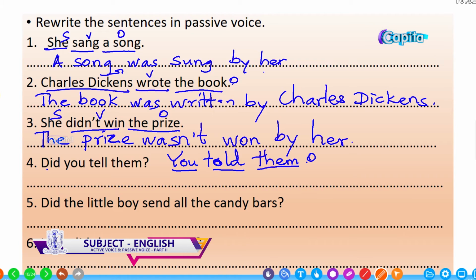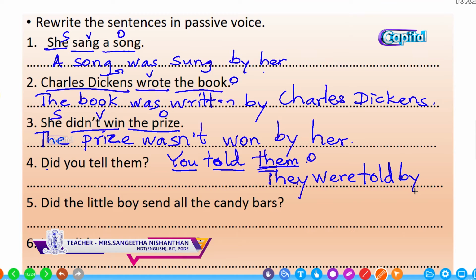So now change it into passive voice. How can you change it? Them is brought to the beginning. It is an object pronoun here. When changing into passive, it becomes the subject. So the subject form of them is they. They, plural. So the be verb we should use for past plural is were. They were. The past participle is the same. Told by you. The subject pronoun and the object pronoun are the same for you. So they were told by you.